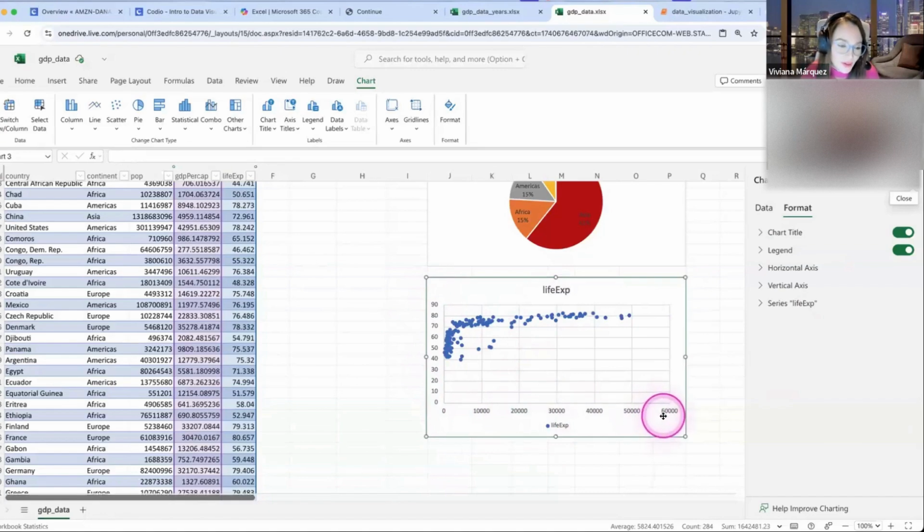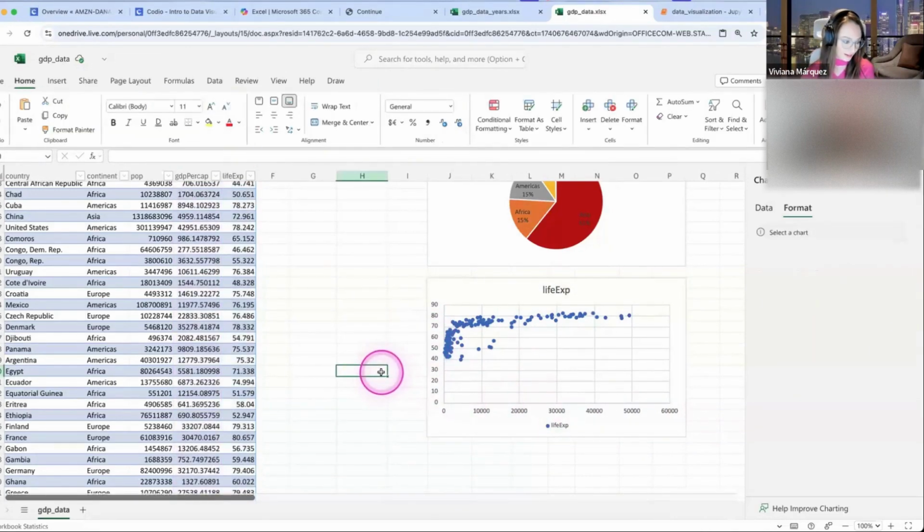By looking at the numbers, I know that this is GDP per capita, and this one is the age, because people don't live past 100 years, so that's why this goes from 0 to 90. But for someone that has not been familiarized with this data set, it would be good to put those legends in there.